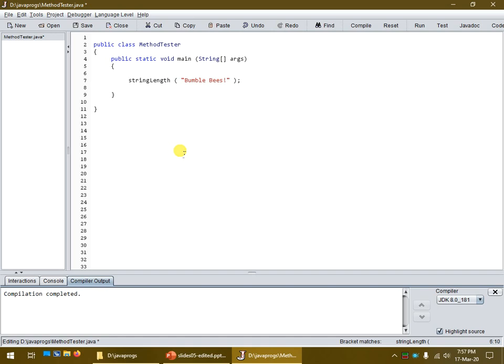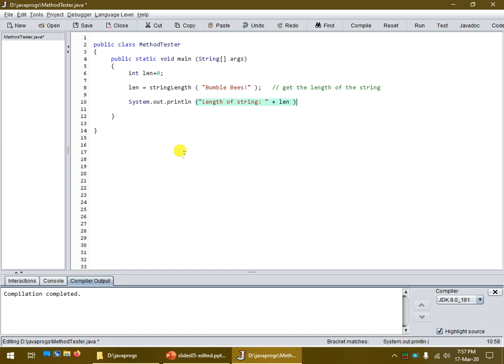So I'm going to store that in a variable, length, set to 0. Get the length of the string, and we'll just display it to the screen. There we go. So we're just displaying the length of the string. This method has never existed before. This method is brand new, which we have to define.